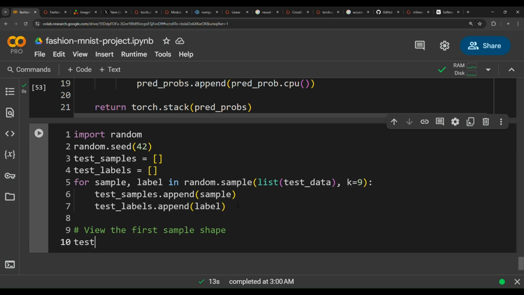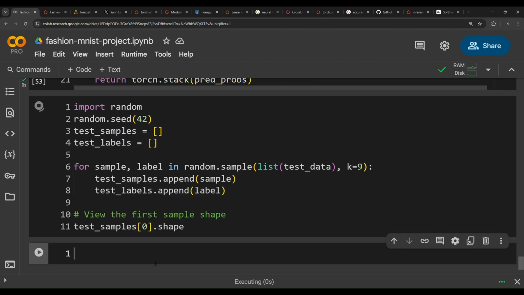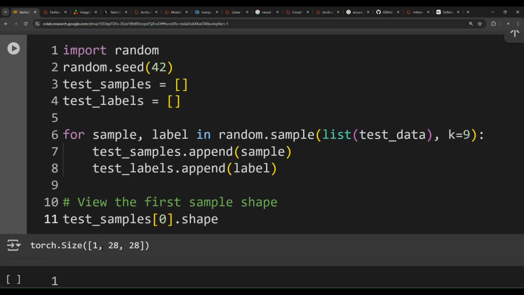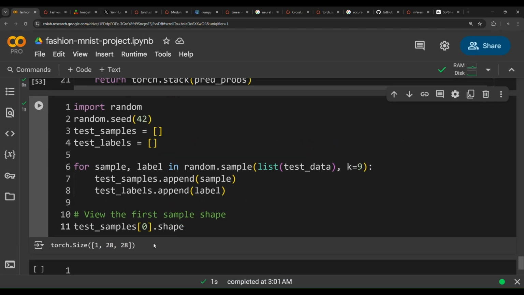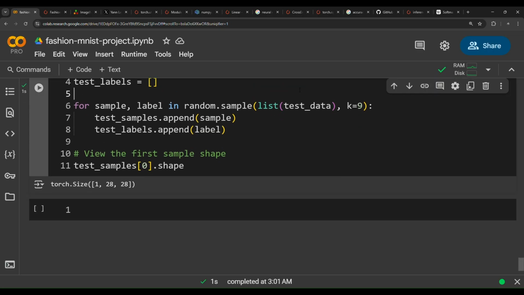Test samples, after this for loop, will contain 9 samples, and we need to show the shape of the first element. Notice we have an image of 1 color channel, 28 height and 28 width. So we have this dimensionality for an image, meaning we have successfully looped through the test samples, picked 9 samples and appended them to the test samples and test labels lists.